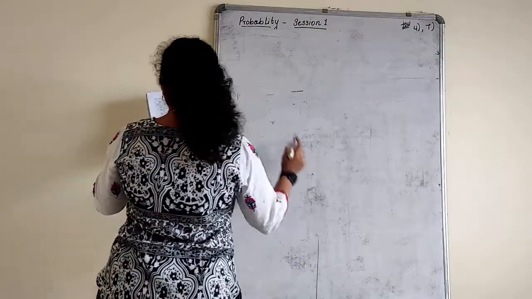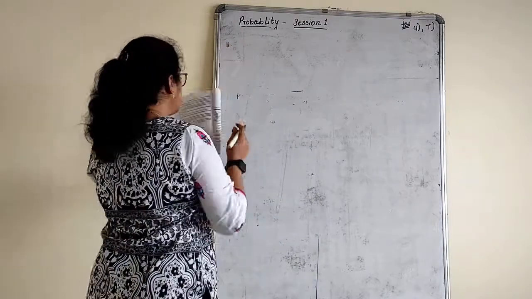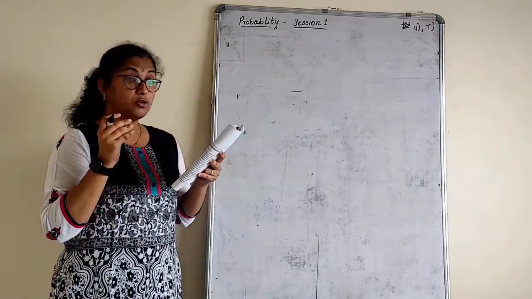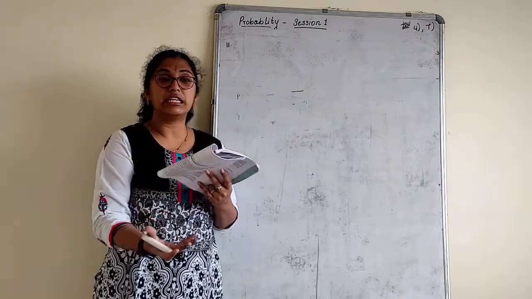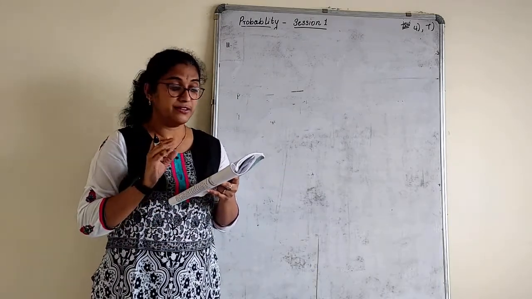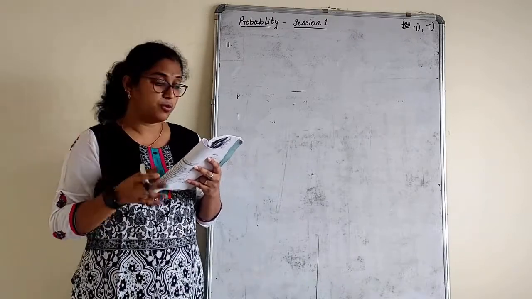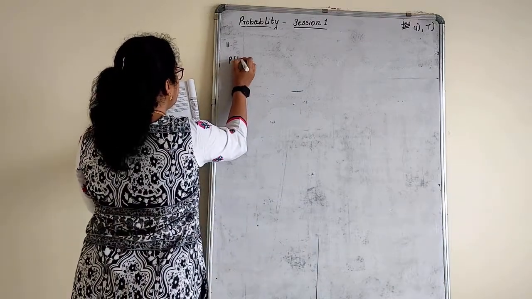11 bags of wheat flour, each marked 5 kg, actually contain the following weights of flour in kg. So there are total 11 bags, each marked 5 kg. But actually what is there inside? 4.97, 5.05, 5.08, either little less or little more. What is our question? Find the probability. First write the formula.